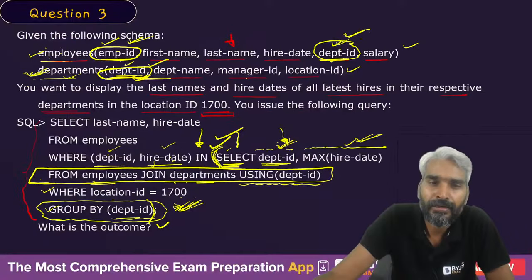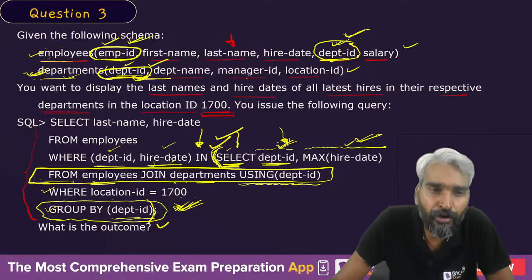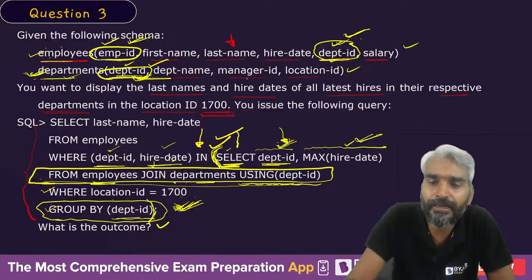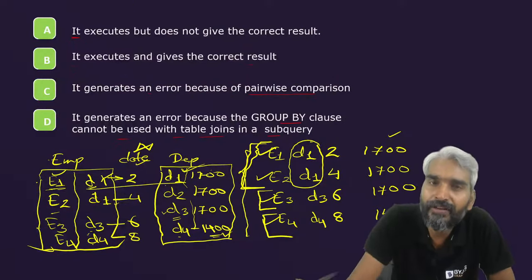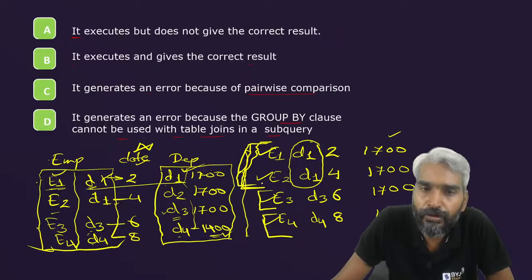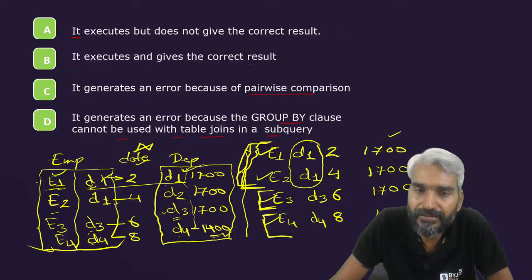Okay. So let's see what will happen here. Once you have performed this natural join, you will eventually group them into departments.